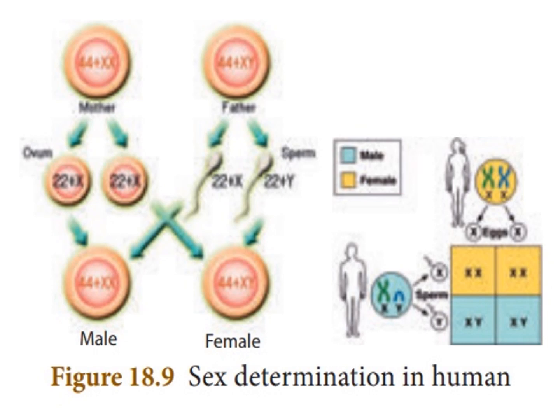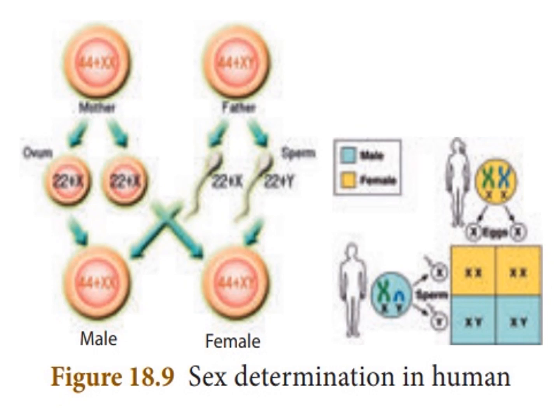Sex determination in humans. Everybody see the picture. The father and mother have sperm and ovum, and they fuse together. Male has X chromosome and Y chromosome, female has X chromosome and X chromosome. XX makes a female, XY makes a male.